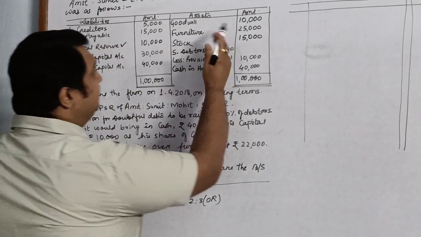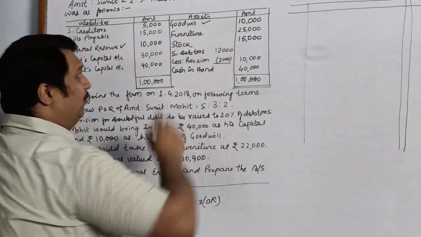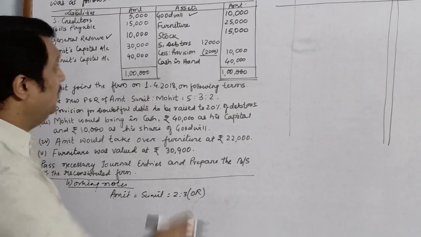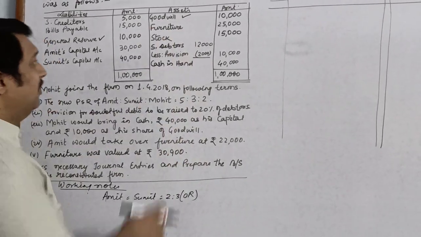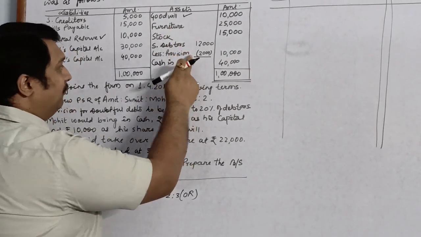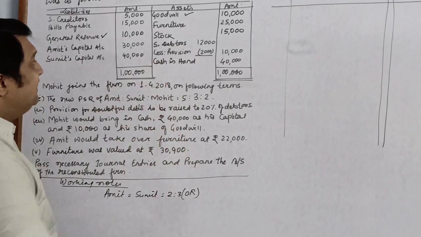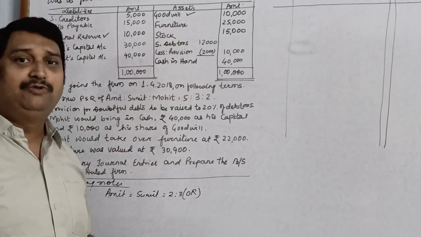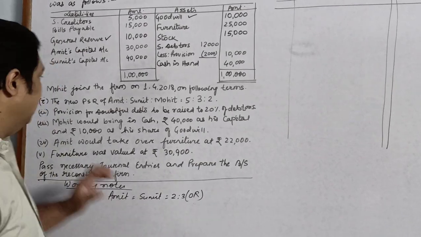Now on the asset side we have goodwill. We write off goodwill in the old profit sharing ratio. That is why I have put a tick. Furniture is an asset, stock is an asset, debtors, provision, cash in hand. That means there is nothing else in the balance sheet which may be distributed or written off amongst the partners.